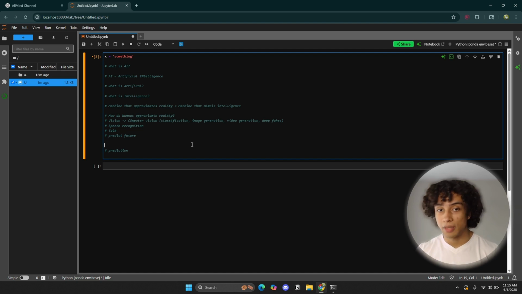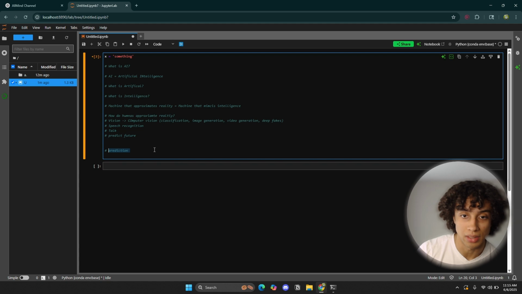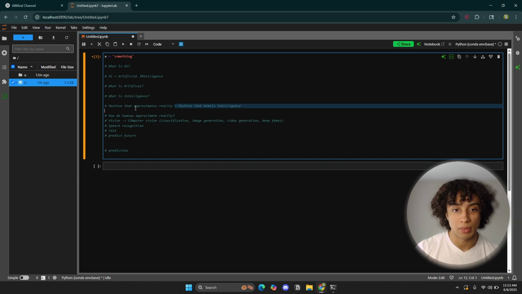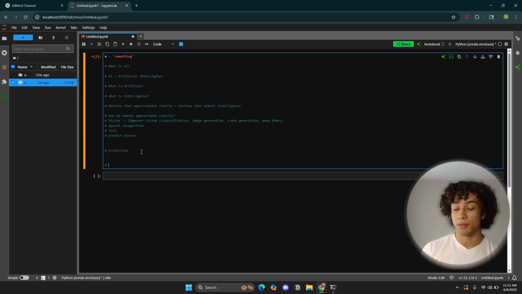So there are all these different fields that can be summarized into one word, which is prediction. That is in essence what AI tends to do. It's just approximating reality in order to make a prediction. And then if you have a more advanced AI, it could take that prediction and make a decision. So this is the key. We're making a decision. AI in its primitive sense is just making a prediction.